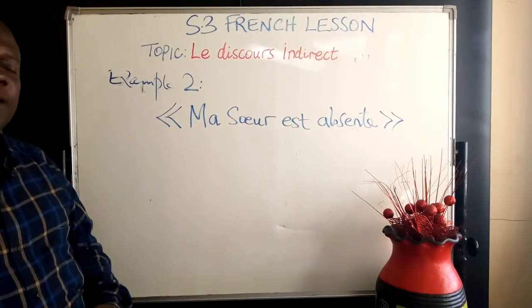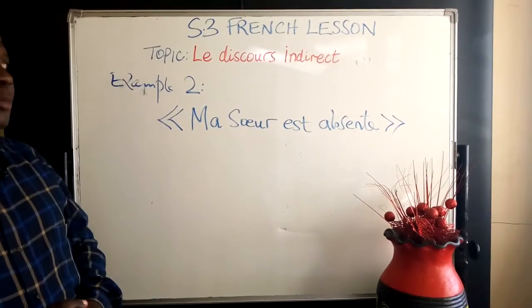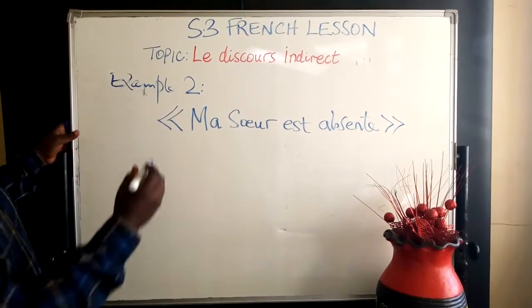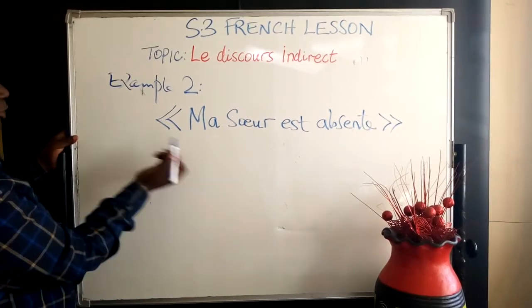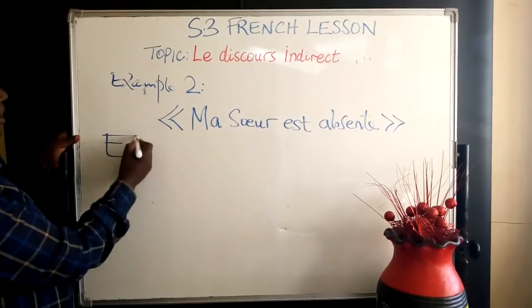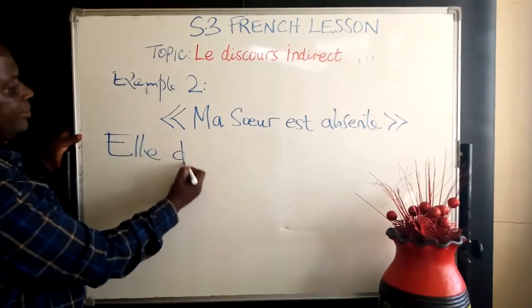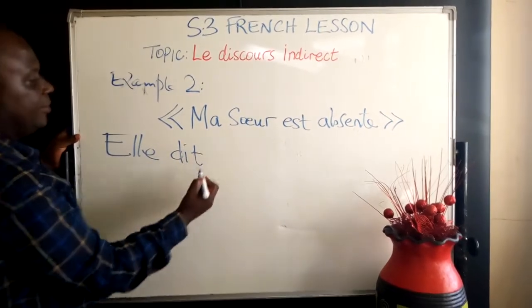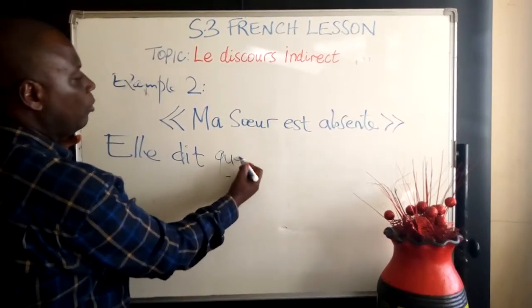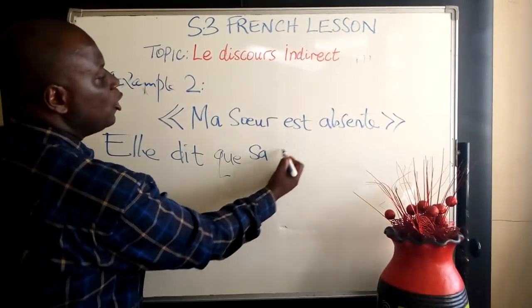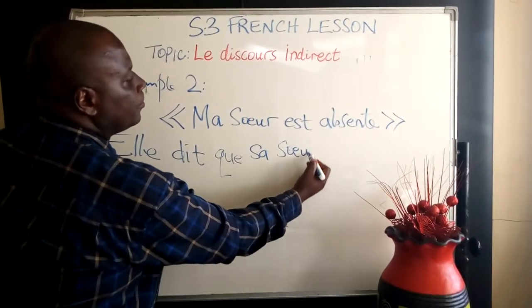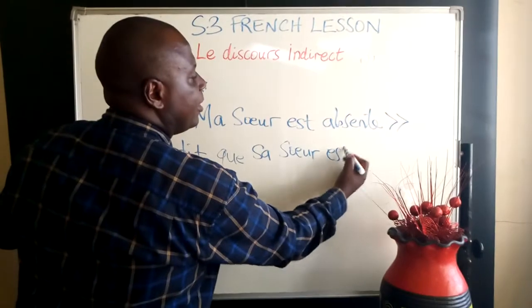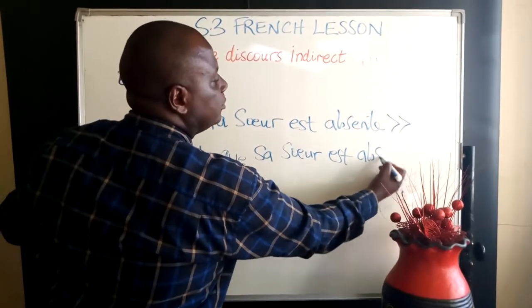In French we say, ma sœur est absente. So you're going to report, she said, elle dit, que sa sœur est absente.